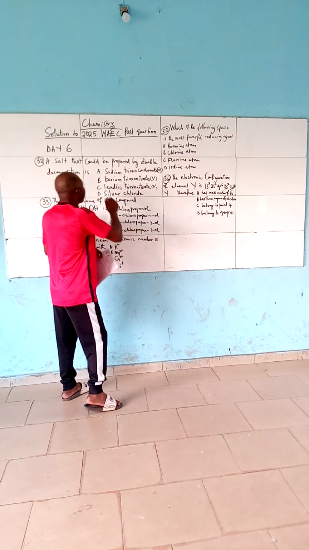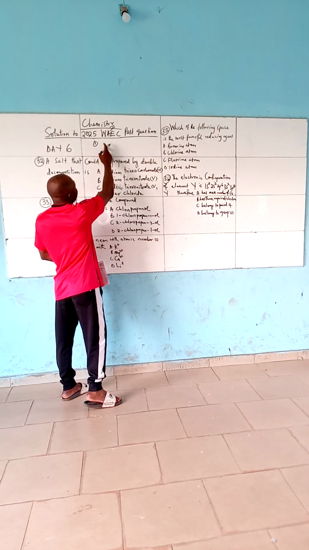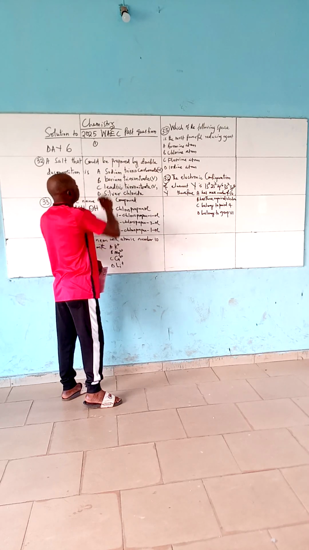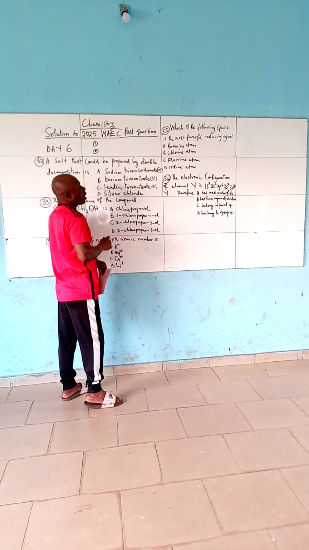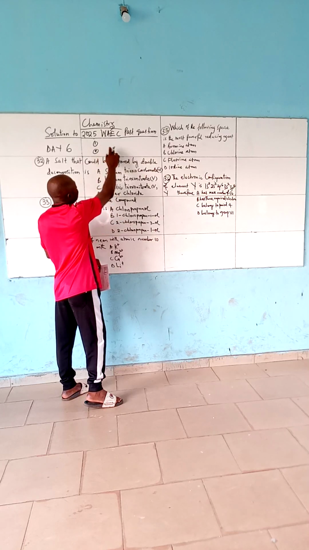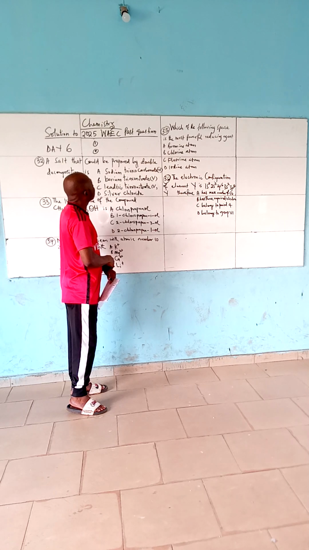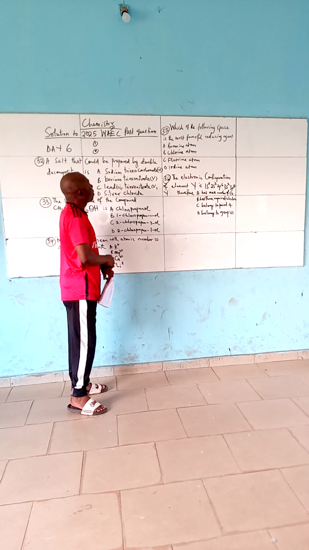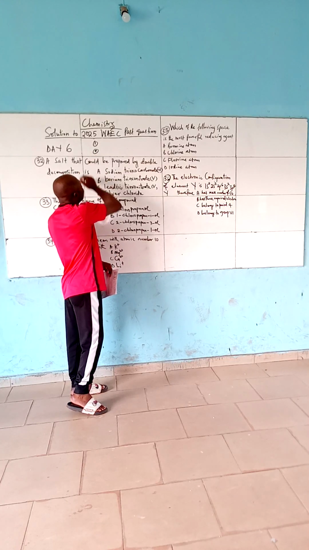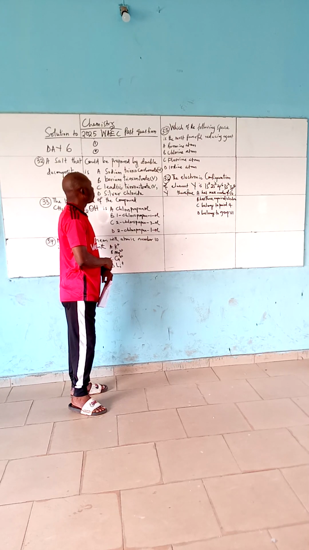Soluble salts are prepared by number 1, action of dilute acid on metal; number 2, action of dilute acid on base; then 3, action of dilute acid on alkali.